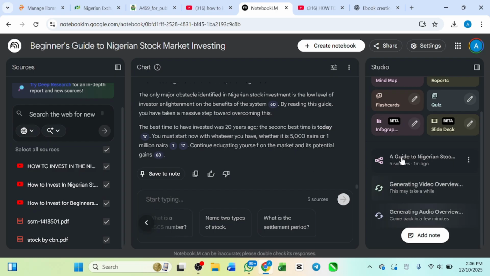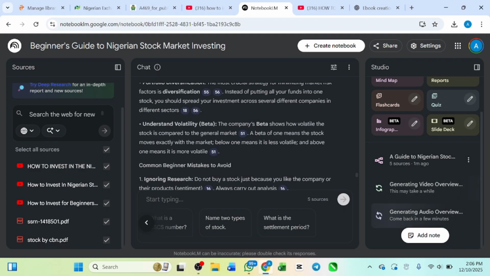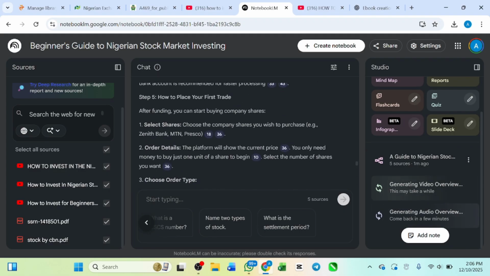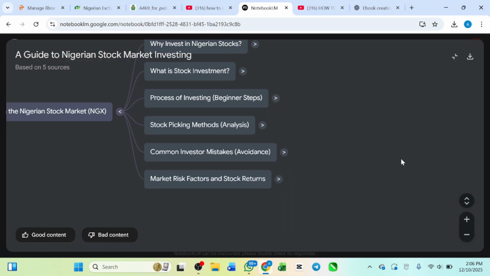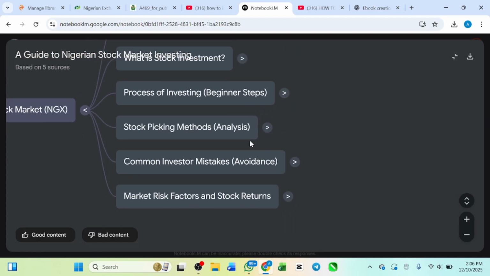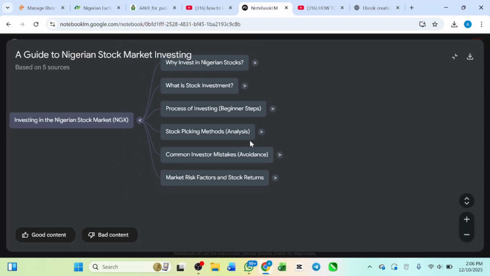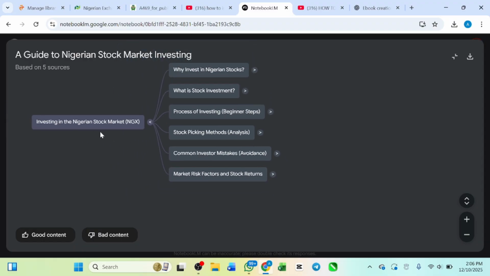Now the mind map has been created. Let's go ahead and see the mind map. And before that, if you look very well, our book has been created also. Look at it. But let me quickly show you this mind map. Okay, now this is how the mind map looks. Look at the mind map: investing in the Nigeria stock market.